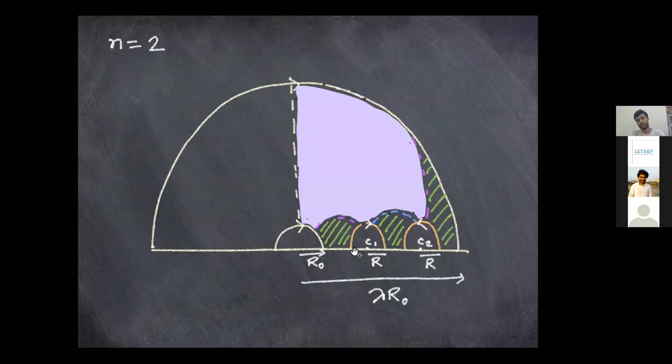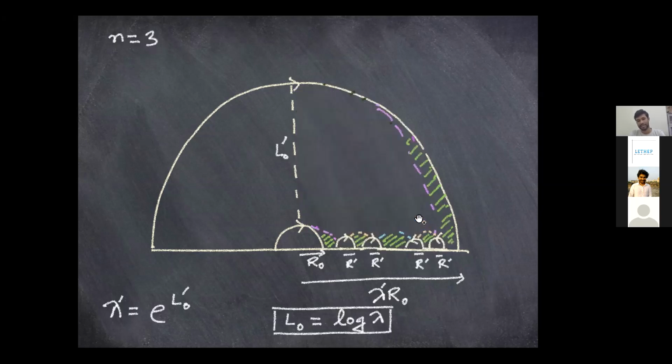Initially, for example, for a 3-boundary wormhole, you would have to remove these two orange semicircles. To make the size of the initial boundaries and the initial throat horizons much smaller than the throat horizon of the bigger black hole, you simply take the radius of these removed semicircles to be comparatively large, so that this region is small, this region is small, and so on. But as you keep introducing more and more horizons, you also have to keep decreasing the radius of these removed semicircles.